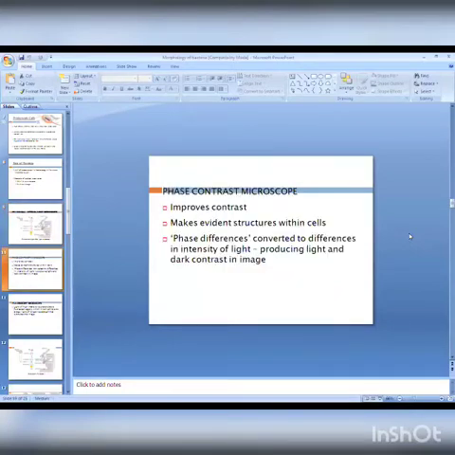One more type of optical microscope is the phase contrast microscope. Nowadays we are using this phase contrast microscope for the observation of spirochetes and bacterial flagella, which is an organ of locomotion. It improves the contrast and makes structures within the cell evident. Phase differences are converted to differences in intensity of light, producing light and dark contrast in the image.